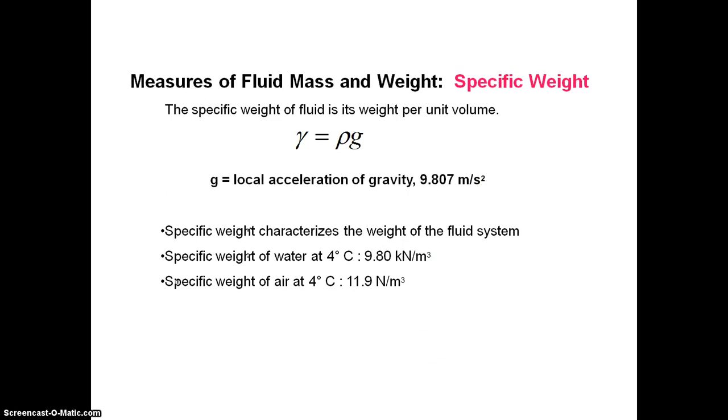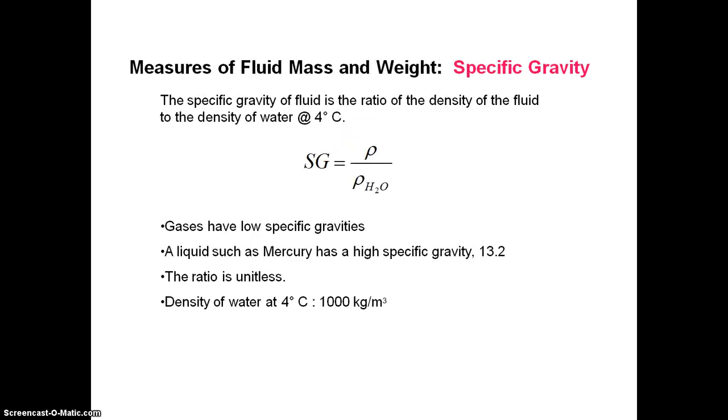Then next comes the specific weight. The specific weight of the fluid is its weight per unit volume, that is specific weight is equal to rho into g, where g is the acceleration due to gravity, 9.81 meter per second square. Specific weight characterizes the weight of the fluid system. Specific weight of water at 4 degrees centigrade is 9.81 kilonewton per meter cube. Specific weight of air at 4 degrees centigrade is 11.9 newton per meter cube.